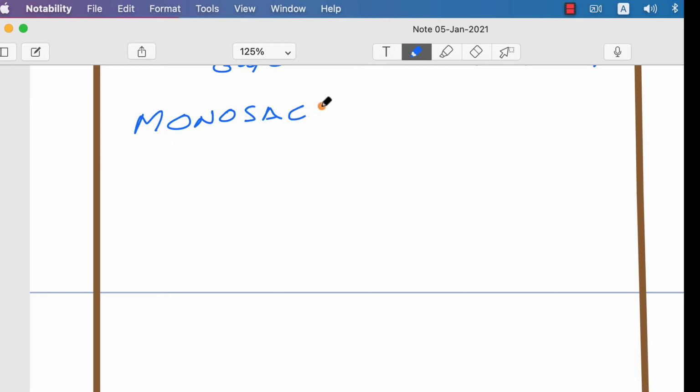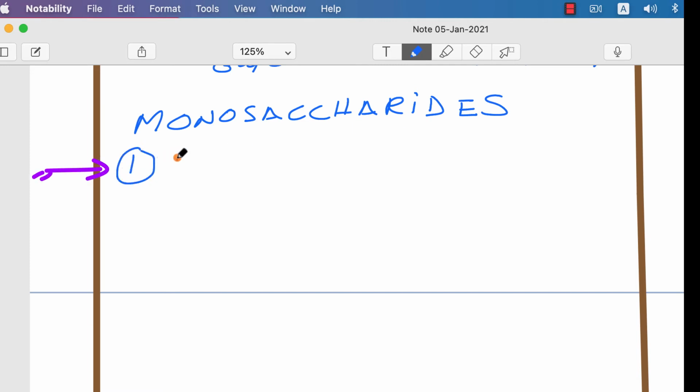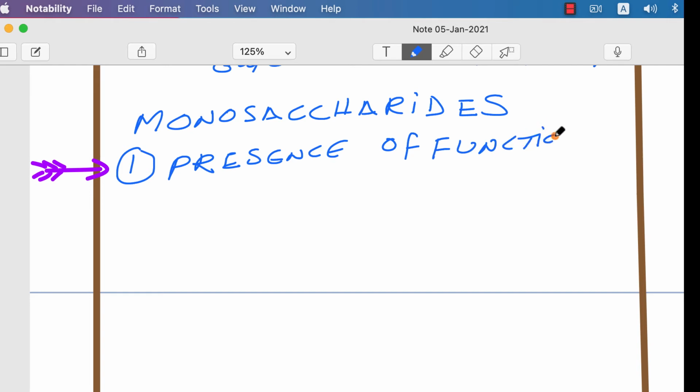How are monosaccharides classified? What is the basis of classification of monosaccharides? Two types of basis are taken. The first one is the presence of a functional group, and what type of functional group is present.